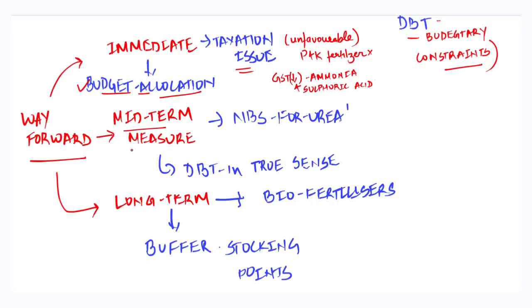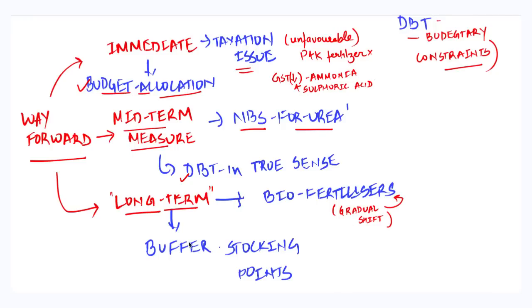As a part of mid-term measures, there is a need to ensure the nutrient-based policy, that is NBS, for urea also. Secondly, at the same time, there is a need to implement DBT in the true sense. As a part of long-term measures that need to be adopted for the fertilizer industry to fully grow to its potential, there should be a gradual shift towards biofertilizers, which need to be adopted at large scale.